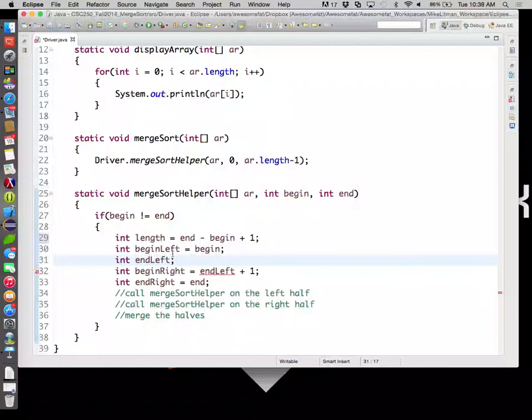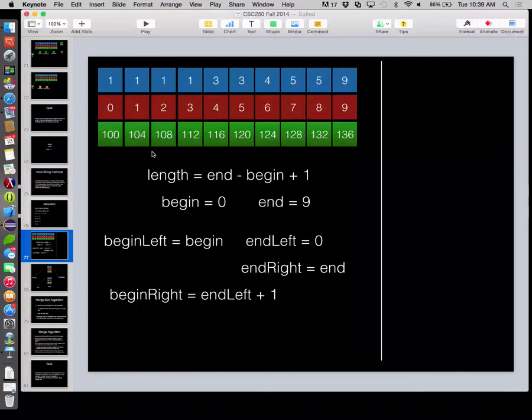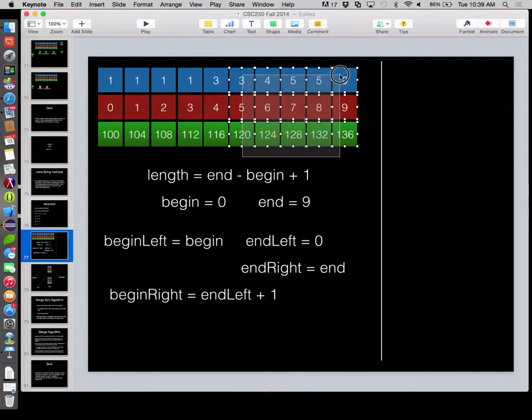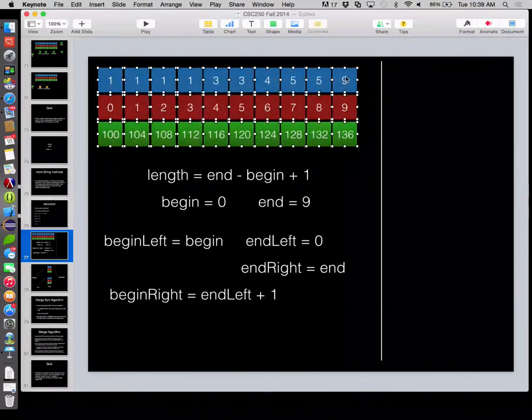So now we need to figure out where end left is. In this current example, end left should be a 4. In this other example here, end left should be a 7. So we decided the bigger half would be the left half. So we need to come up with an algorithm that gives us a 7 when begin is 5 and end is 9, and an algorithm that gives us a 4 when begin is 0 and end is 9.